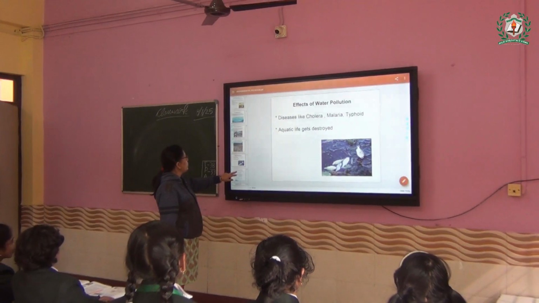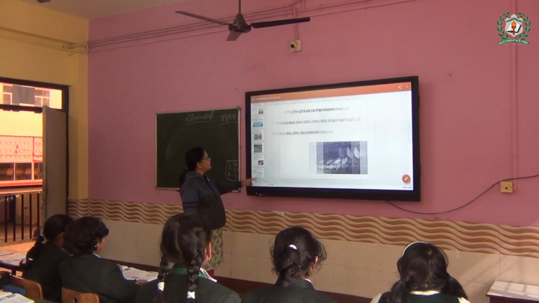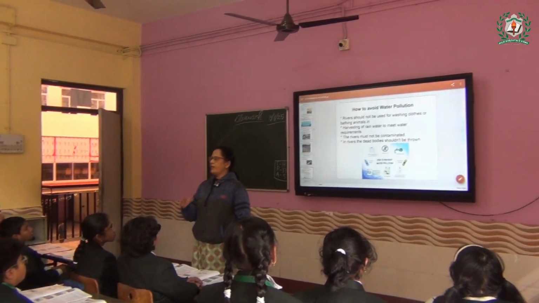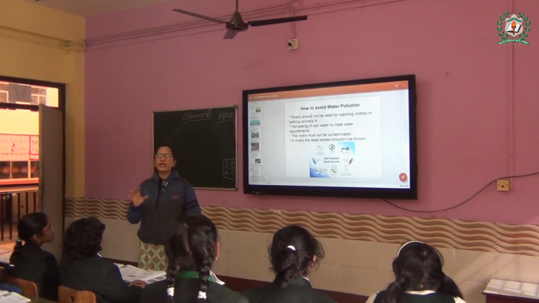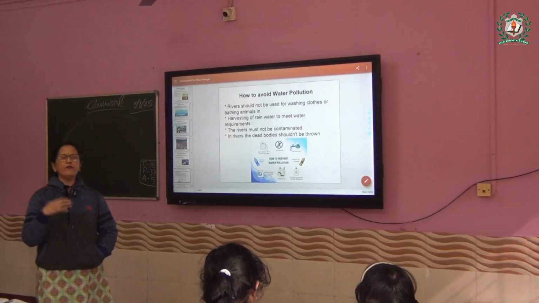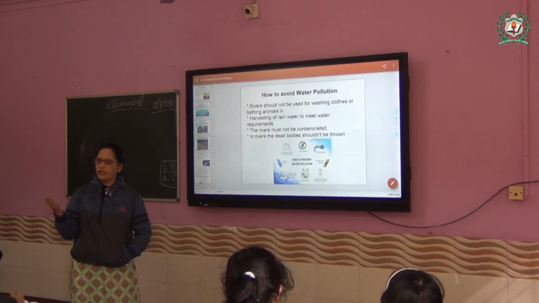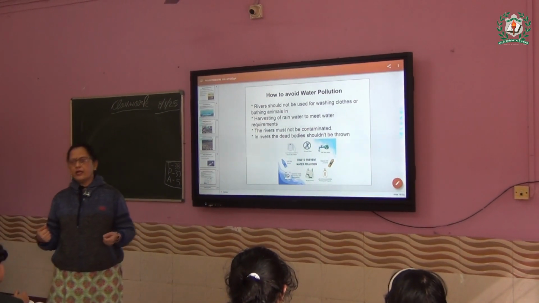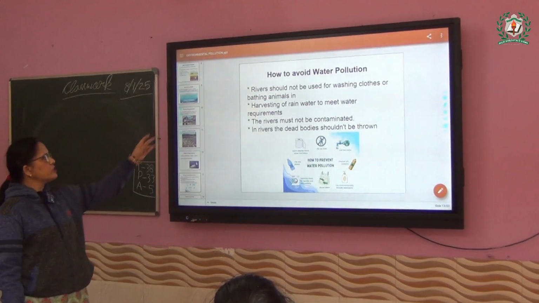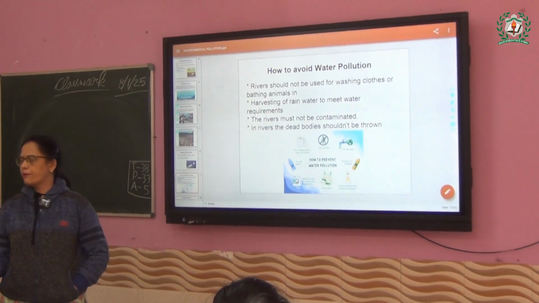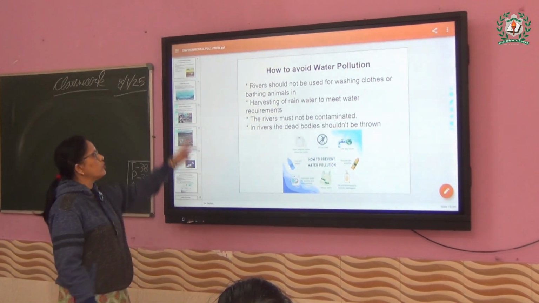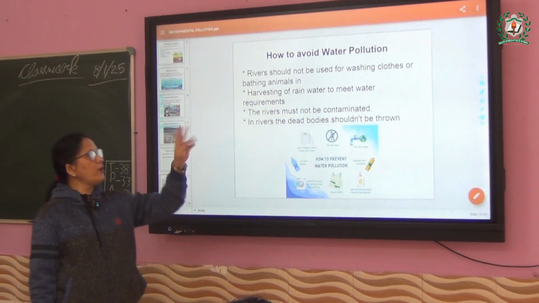Now, we will see how to avoid water pollution. Because anything harmful cannot be going on. When there is water pollution, we have to avoid it, otherwise every time we will fall sick. Will it be good if every time we fall sick? Surely not. So we have to avoid water pollution, because we cannot be sick every time and disorder our lives. So what do we have to do to get rid of that?